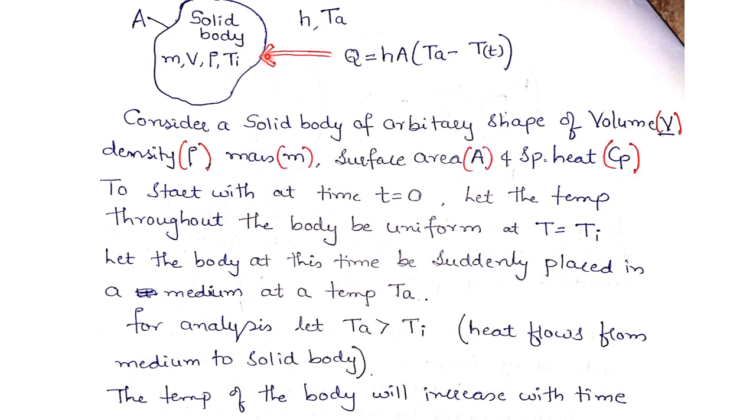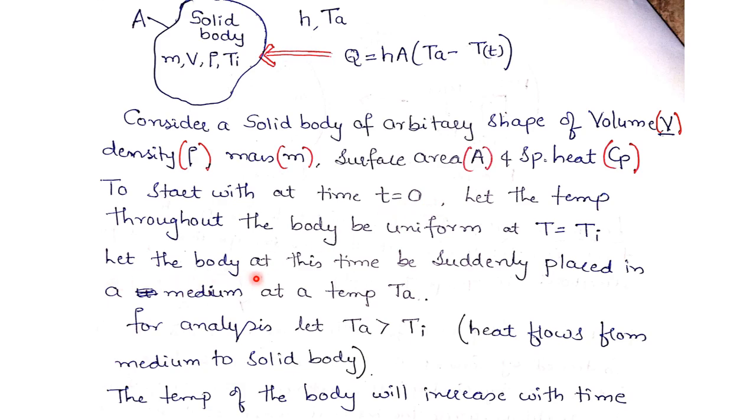To start with, at time t equal to 0, let the temperature throughout the body be uniform, at temperature T equals Ti. Let the temperature throughout the body be uniform at temperature Ti. That means temperature T will be equal to Ti at initial time t equal to 0.